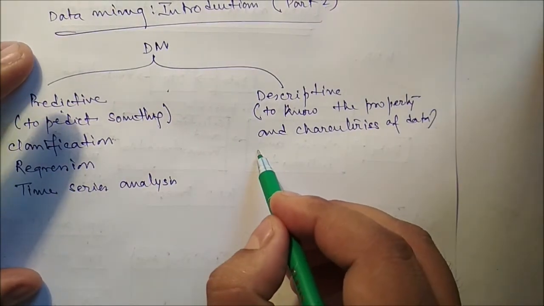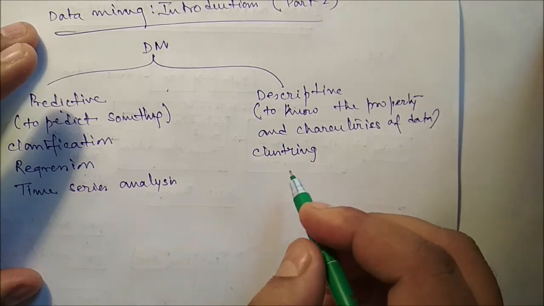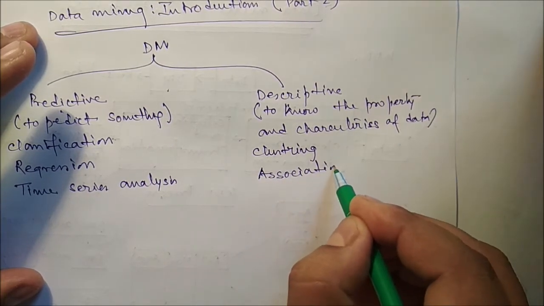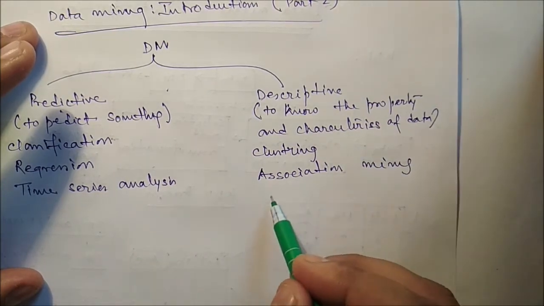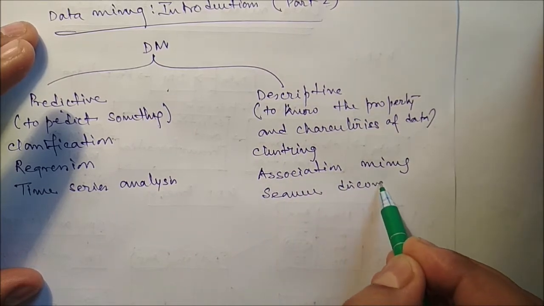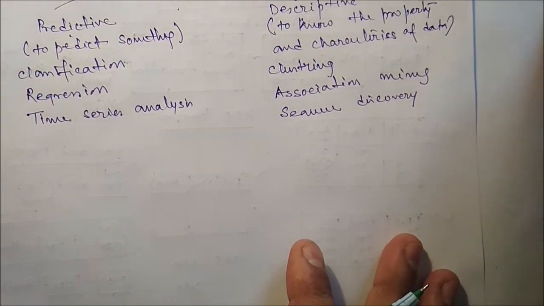In descriptive it is clustering, association mining, sequence discovery, and so on. Many more techniques are there.